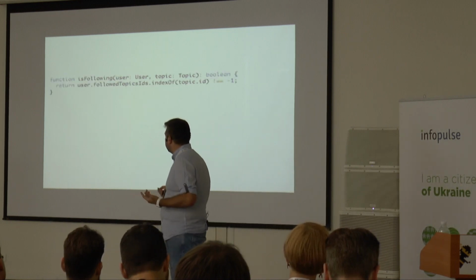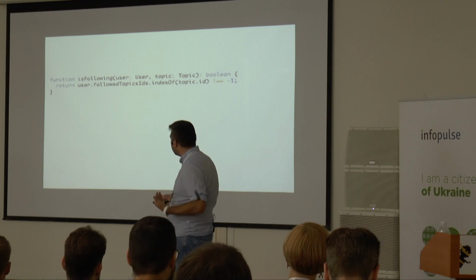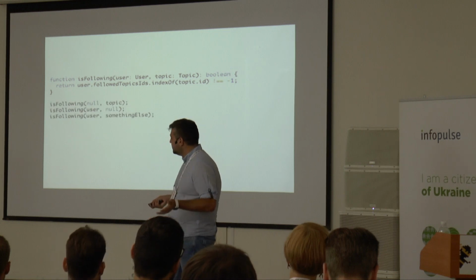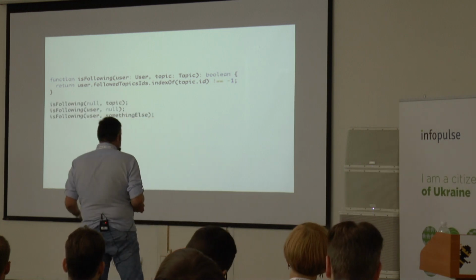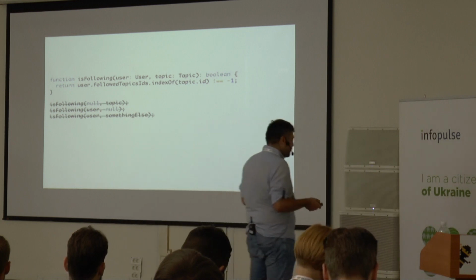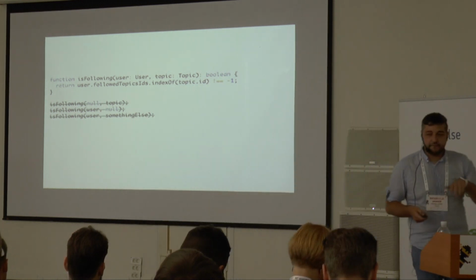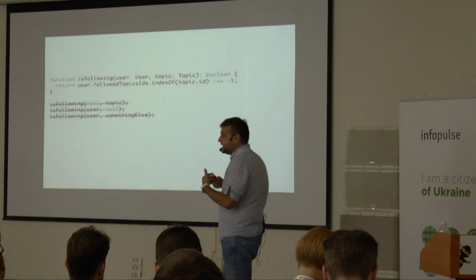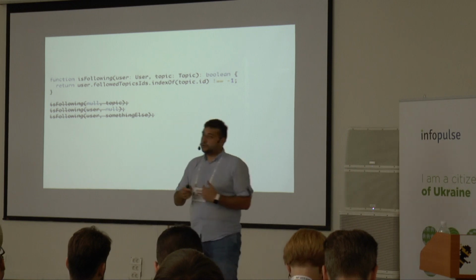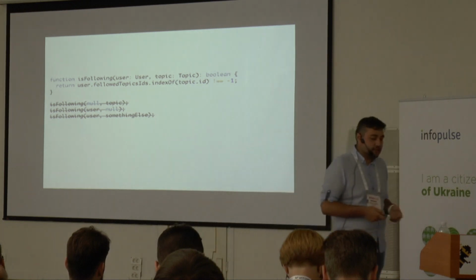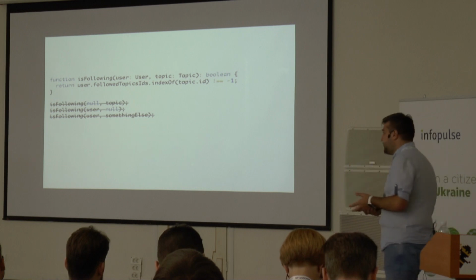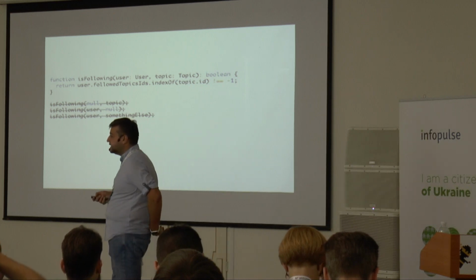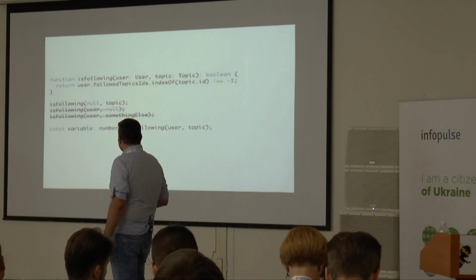And this allows us to have a function. Let's say this function takes a user type and a topic type, returns a boolean and does something with them. If we pass null and a valid topic, or if we pass a user and null, flow is going to reject this during compilation time. The nice thing about flow is that when you are passing your build step, that's where your code is checked, and all the flow type annotations are removed from your system when your JavaScript bundle is compiled. That means you don't have any runtime errors or runtime costs for the type system.